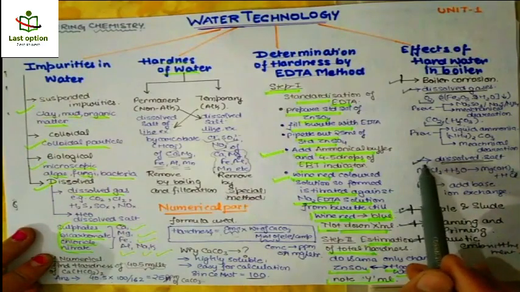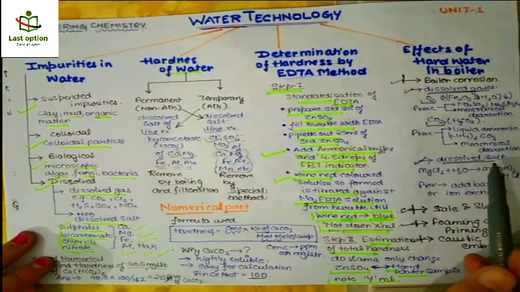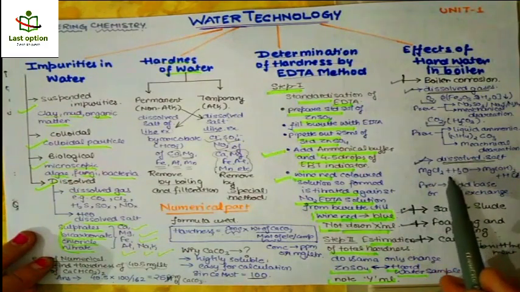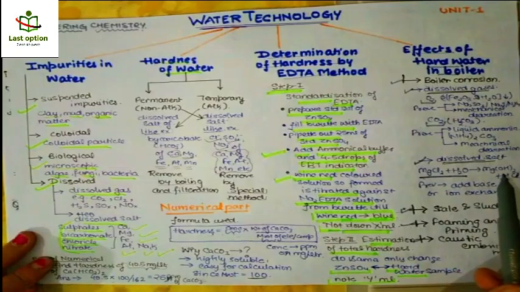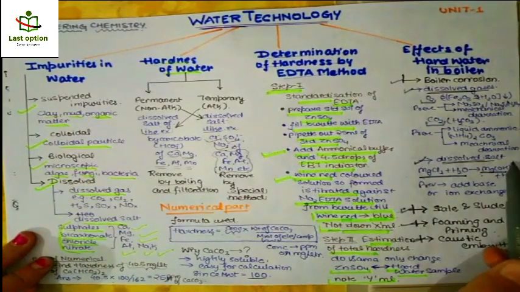Okay, so the second reason of boiler corrosion is dissolved salt. Basically all the dissolved salts which cause hardness of water are under this. Why? Because they react with water and form their hydroxide which precipitates out.